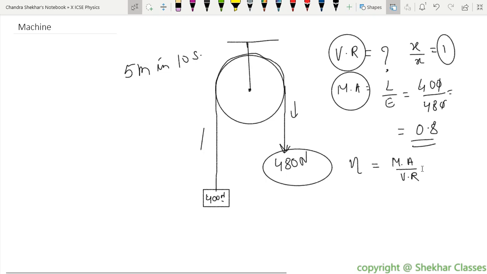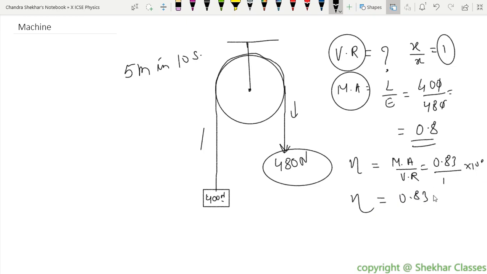Mechanical advantage is 0.83, right? And VR is 1. So efficiency will be the same, 0.83. If I multiply by 100, it will give you the percentage. So it will become 83% approximately, right?